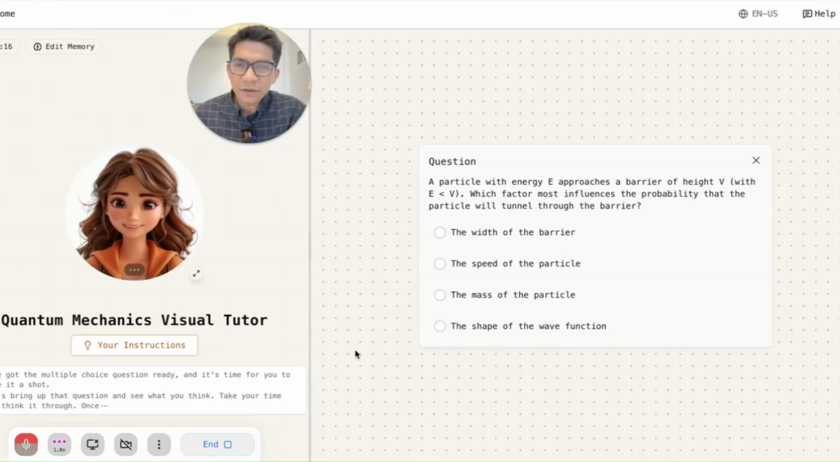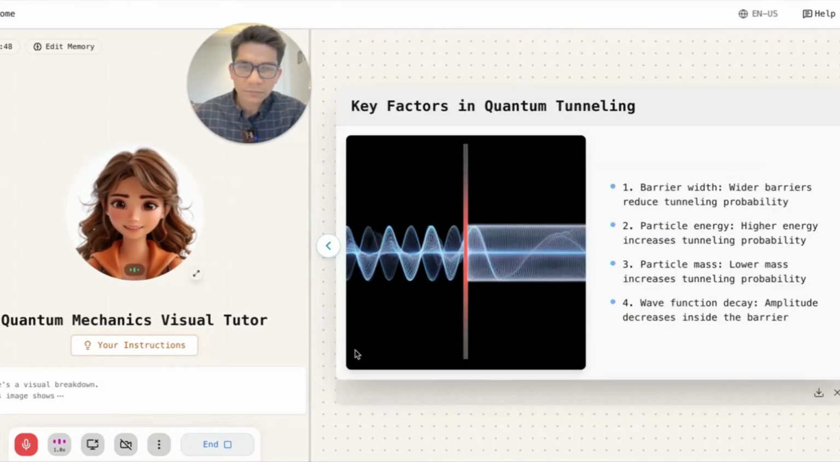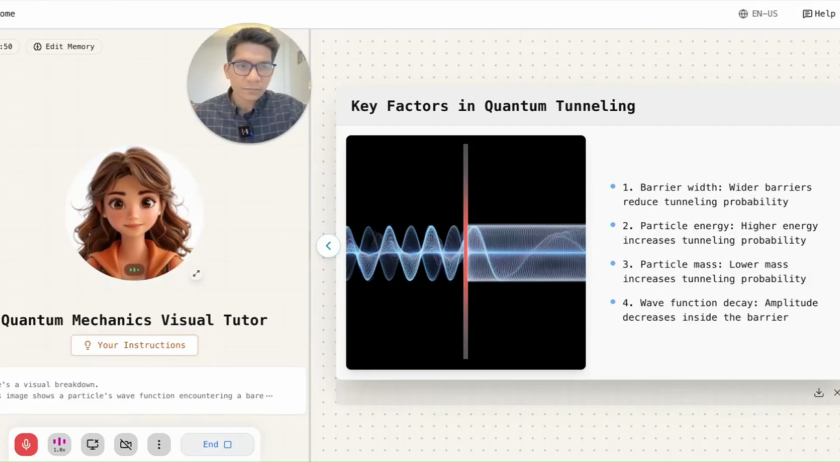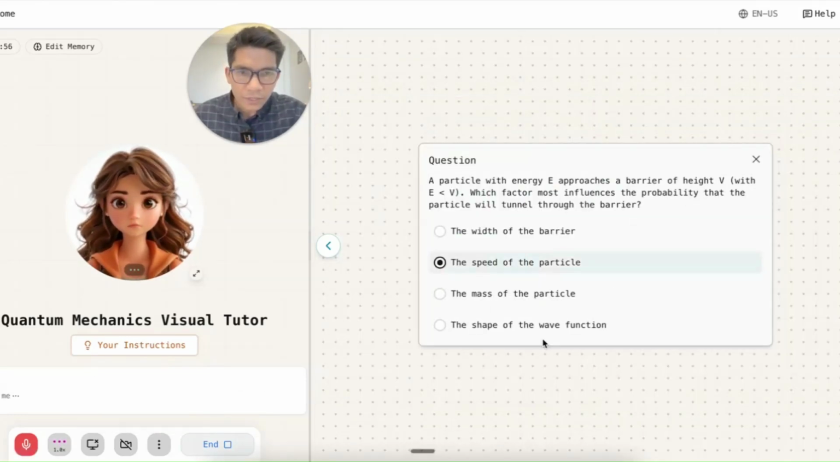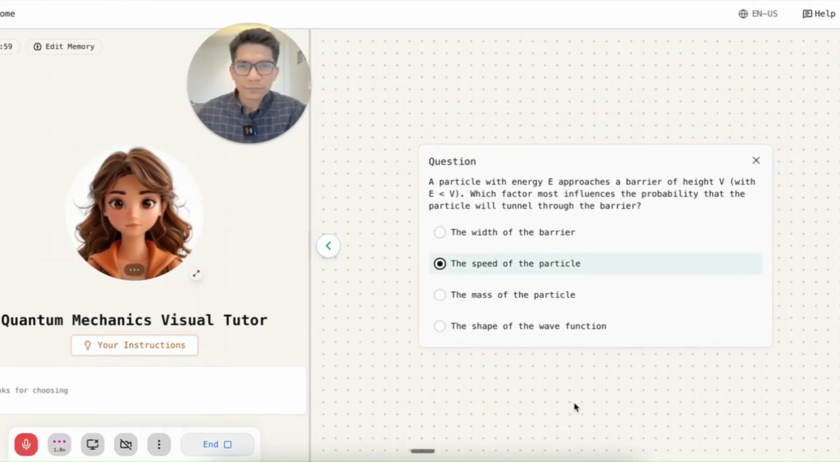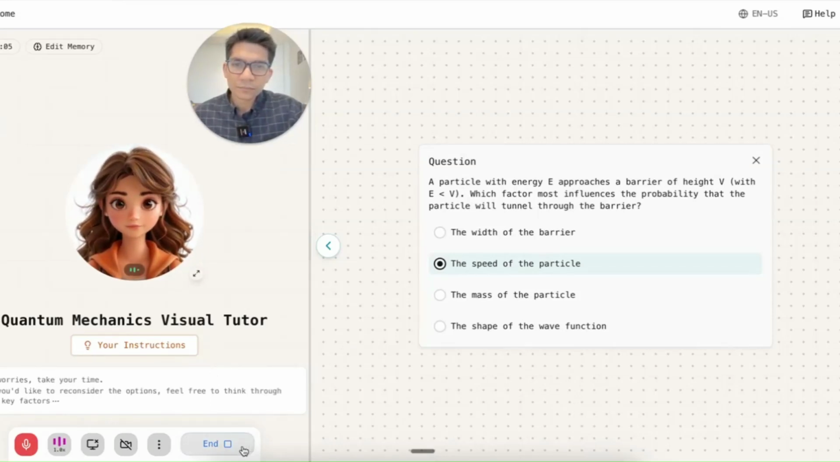Could you explain the concept once more? This image shows a particle's wave function encountering a barrier and how the amplitude decreases inside that barrier. Thanks for choosing. No worries. Take your time. If you'd like to reconsider the options, feel free to think through the key factors again. And remember, we're focusing on what most affects tunneling.